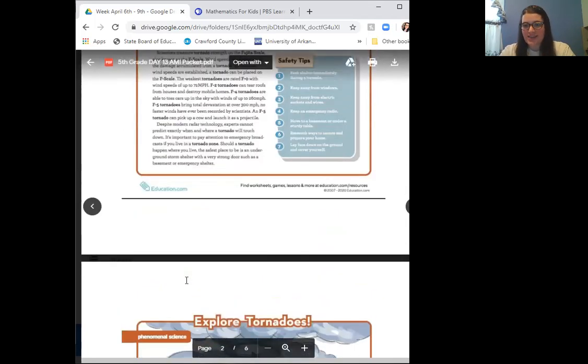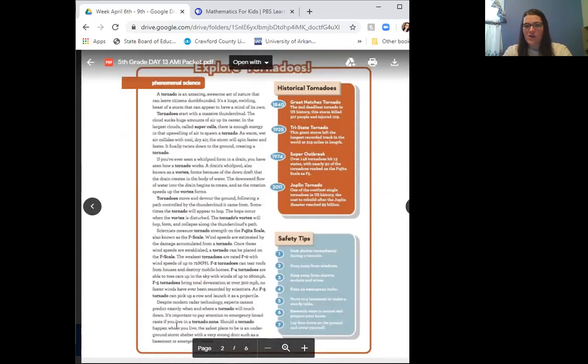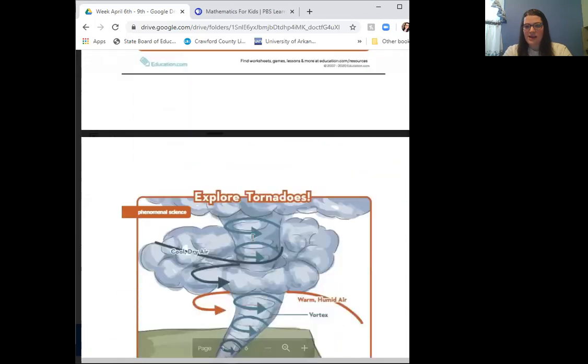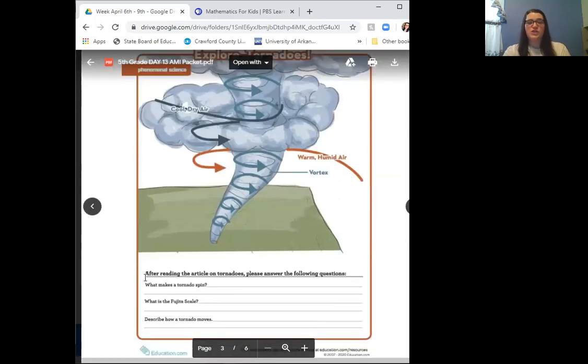So that is your science assignment for today. And I love to learn about tornadoes, so this is kind of an exciting one. So you'll just read this little article about tornadoes, has little historical facts and safety tips, and then a little diagram of a tornado, and then you just answer those 3 questions. And that's what you do for science today.